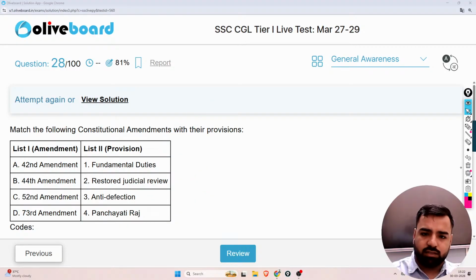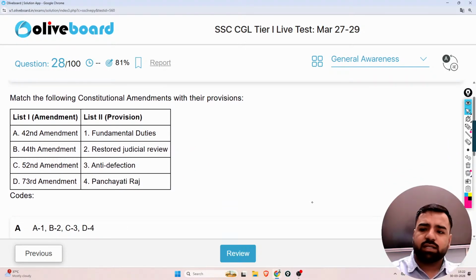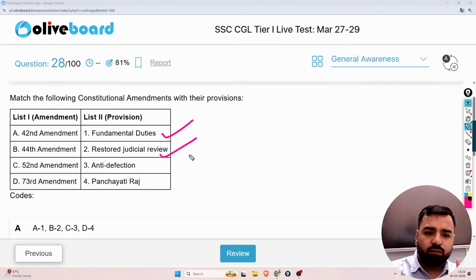The next question is this. So guys, you have to match the following options. So here's the amendment that is given and here's the provision. So you need to match. So 42nd amendment was linked with fundamental duties. So that's correctly matched. 44th amendment, it restored the judicial review. Again, that is correct. 52nd amendment is linked with the anti-defection. That is again correct. 73rd amendment is linked with the Panchayati Raj. Oh, sir. So all these options are correctly matched.